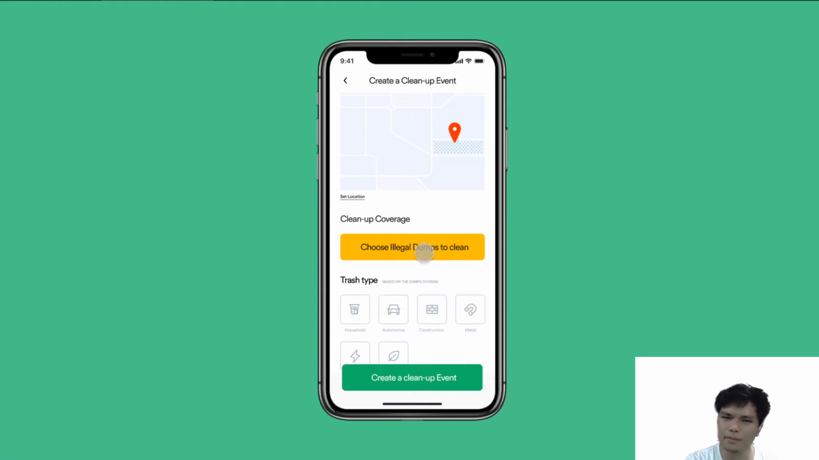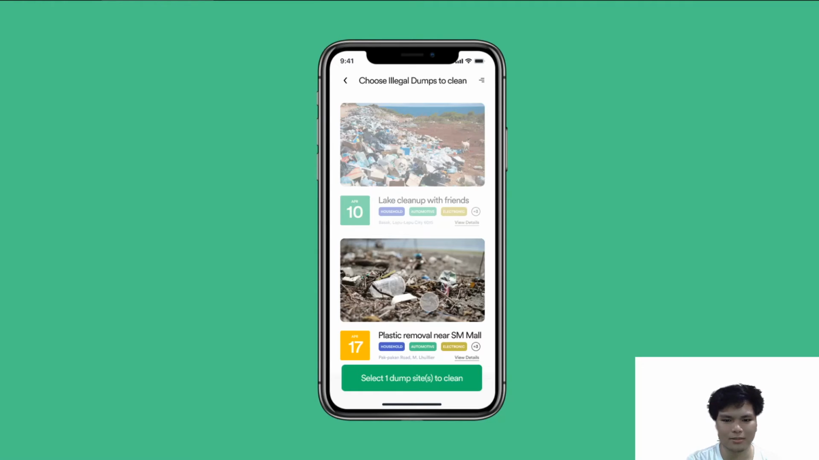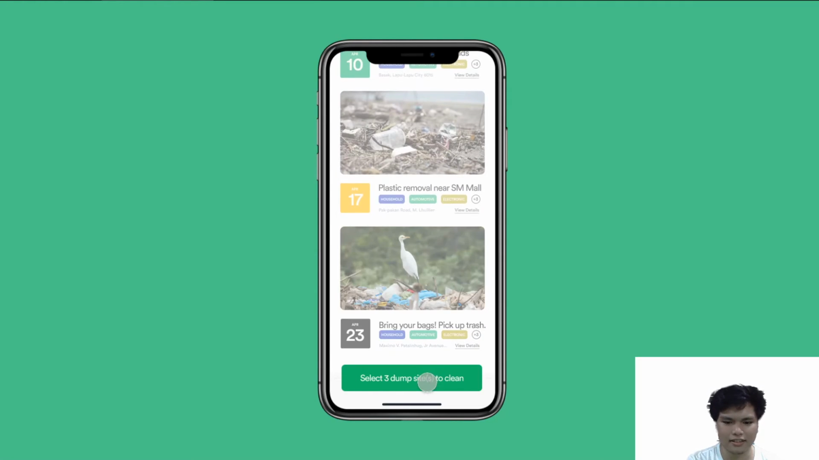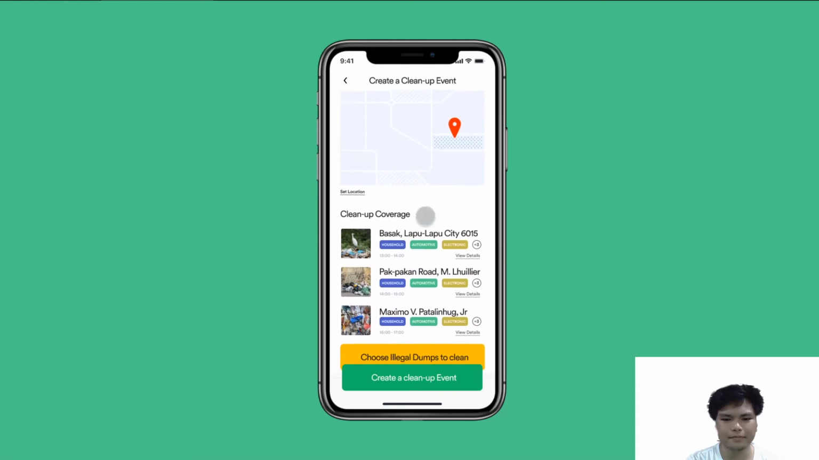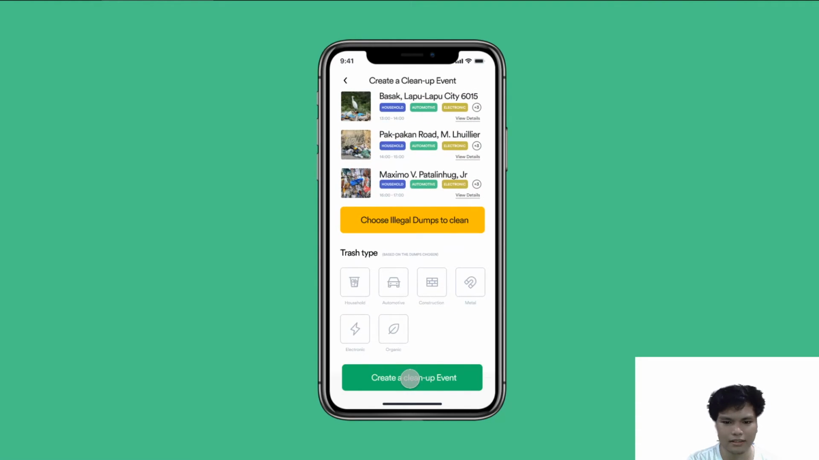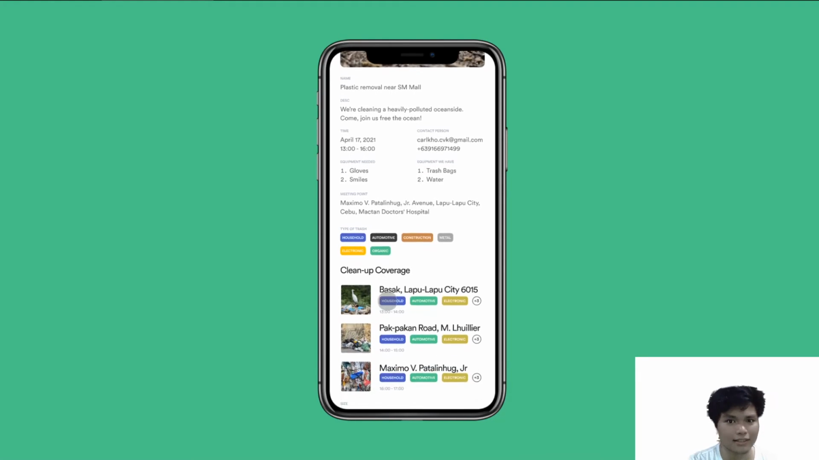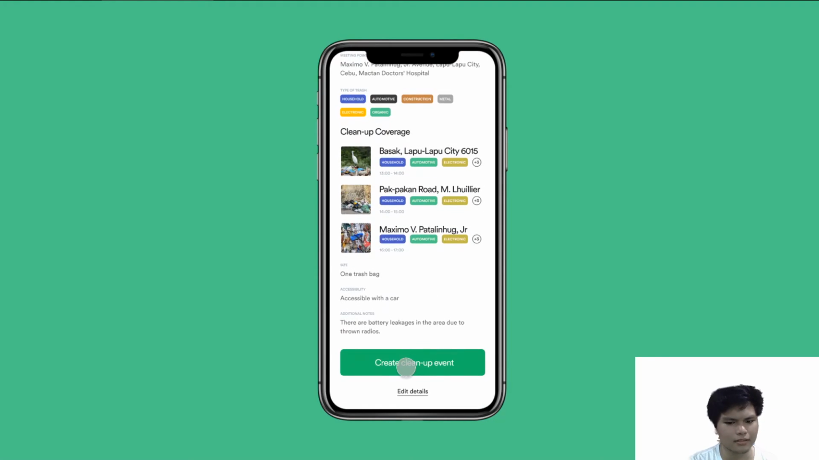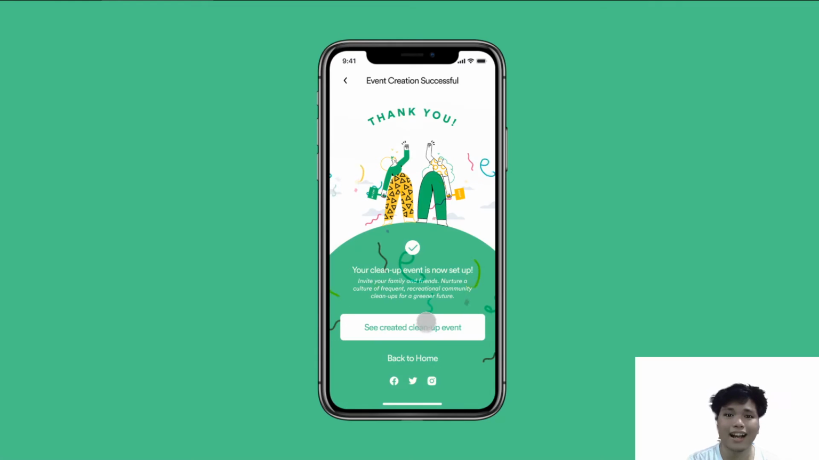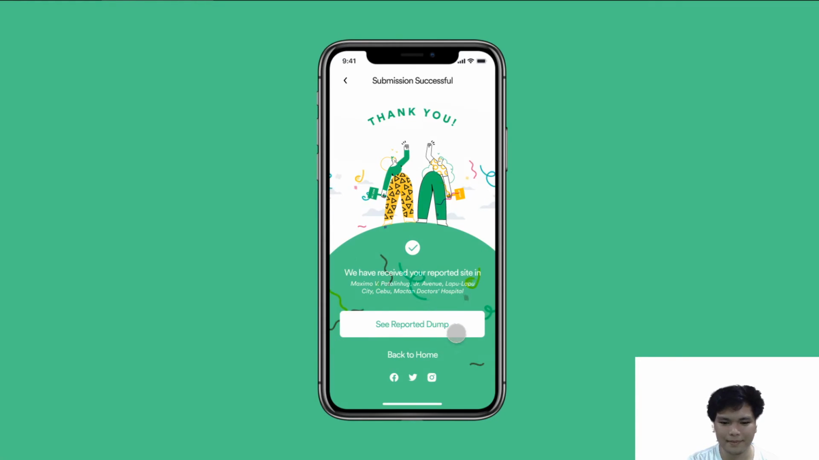But which dumps are we going to clean? Well, let's do this, and this. Poor stork. Looks good. Create a cleanup event. Review. Data looks good. Details look good. Create cleanup event. Another set of confetti. Another opportunity for sharing.